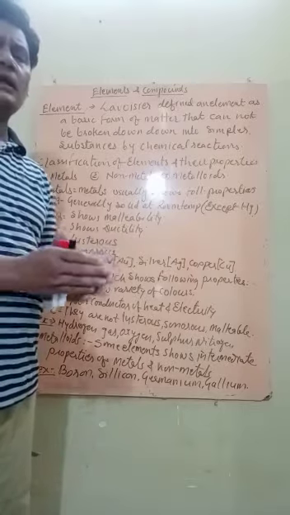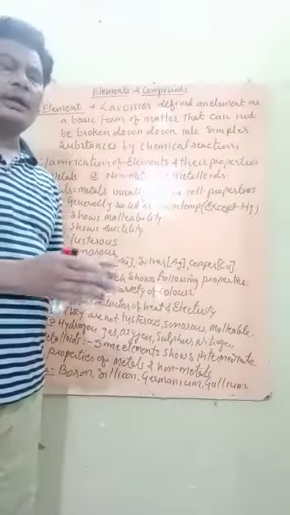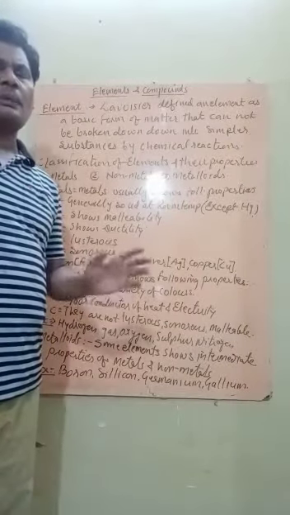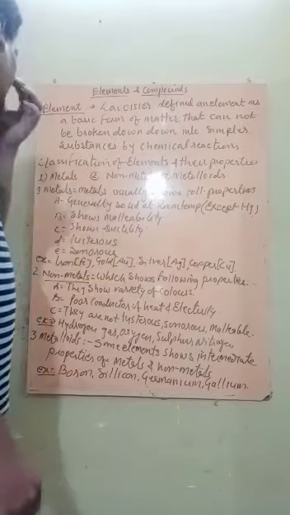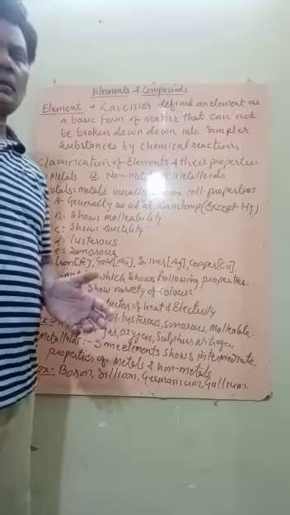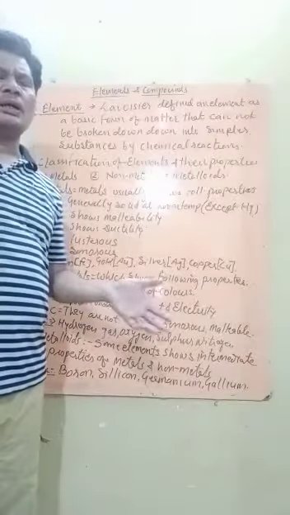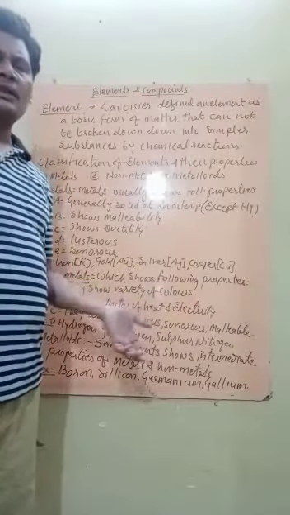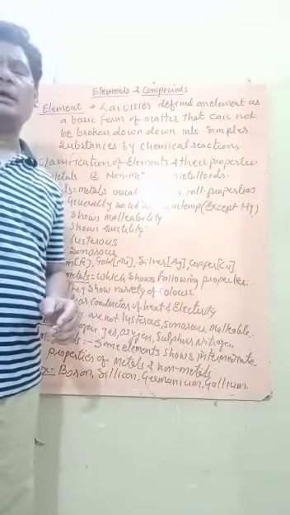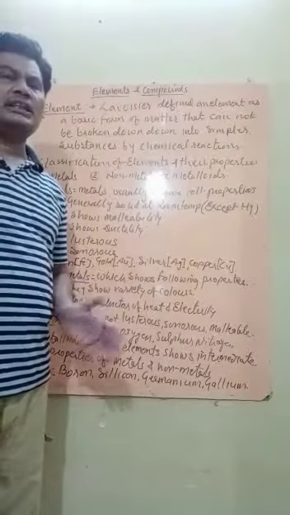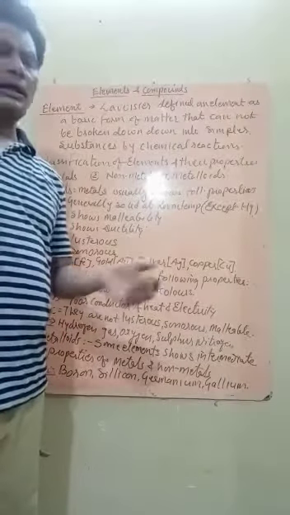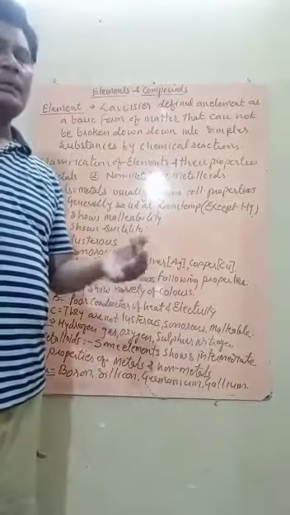made up of only one type of atom. That is, all atoms of an element have the same characteristics or properties, and only one type of atom is present in an element. Now there are many types of elements which you observe around you, like silver, gold, nitrogen, hydrogen, oxygen, sulfur, phosphorus, silicon, boron, etc. On the basis of a few properties, these elements are classified into three categories. These three categories are metals, non-metals and metalloids.